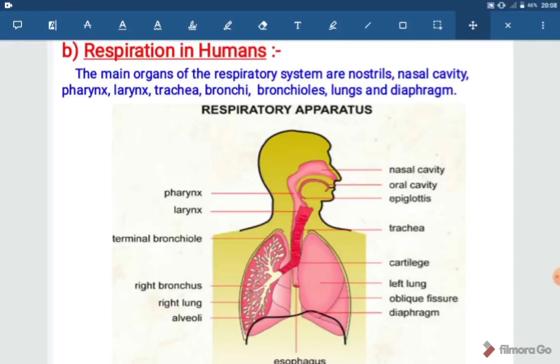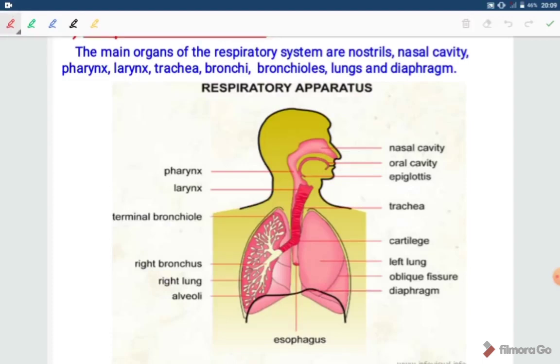The main organs of the respiratory system are nostrils, nasal cavity, pharynx, larynx, trachea, bronchi, bronchioles, lungs, and diaphragm. To learn these names, I suggest that you draw a flow chart. You can understand that air will pass through these organs according to the flow chart. I am writing it over here.